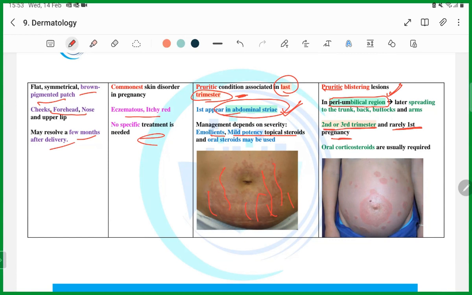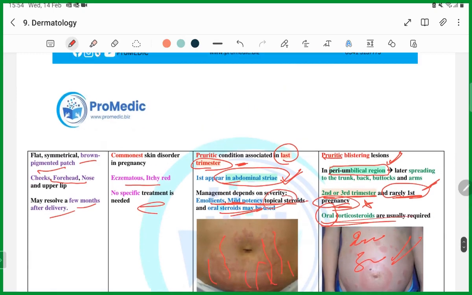Remember, it is a differentiating point, guys. They're going to tell you that a lady is gravida 2 para 1, maybe having a second or third pregnancy, not the first. It will always be present in later pregnancies. And here, oral steroids, not the topical one. There, topical was being used, guys. Remember, mild topical steroid there, but here, oral steroids.